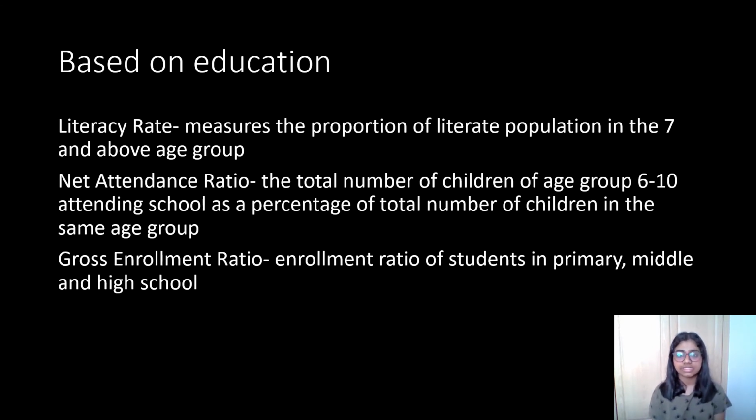You have literacy rate, which measures the proportion of literate population in the 7 and above age group, which basically means that it measures the people who are in the age group of 7 and above and they can read and write. They're literate.